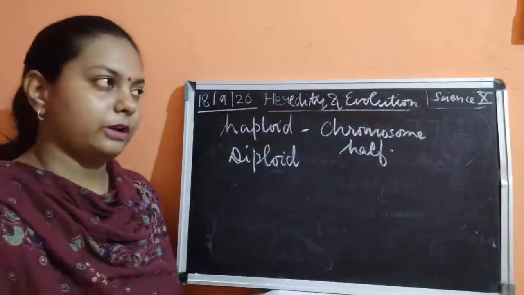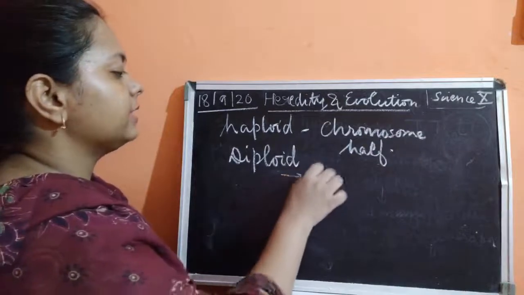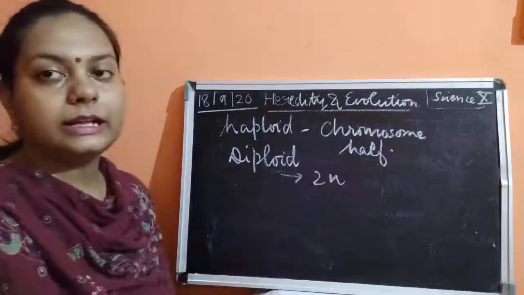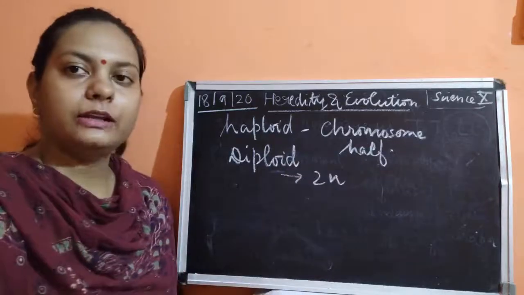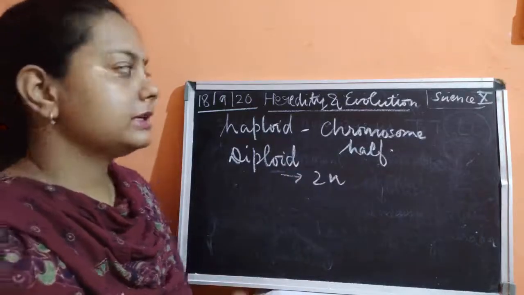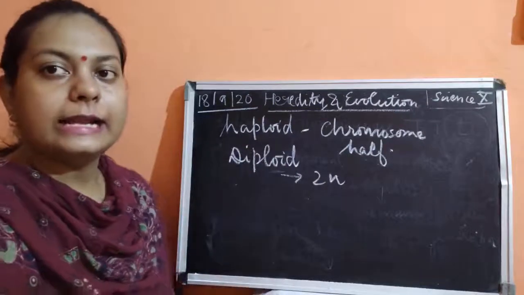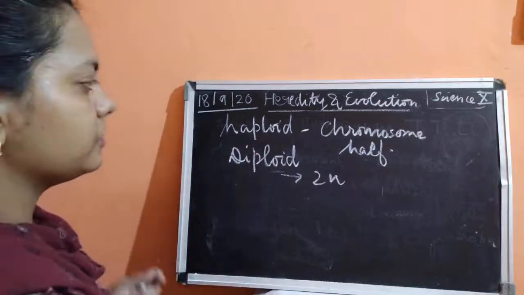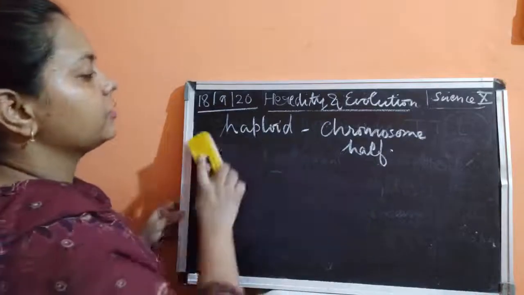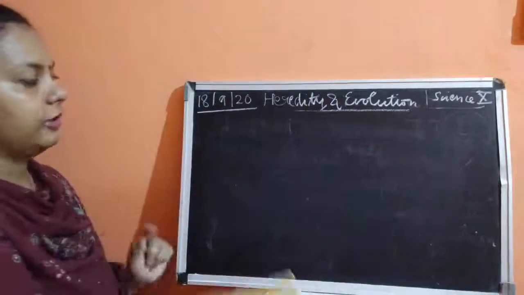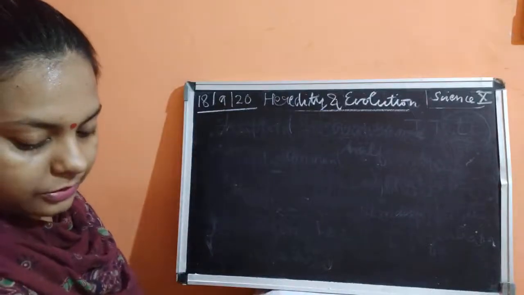That means it is a haploid cell. Diploid means it contains both; it contains the complete set of chromosomes. Half a set of chromosomes is known as haploid. If only 23 chromosomes are present, it is said to be a haploid cell. Diploid means the complete set of chromosomes is present. For example, 46 chromosomes are present, then it is known as diploid. So haploid and diploid, unpaired chromosomes.